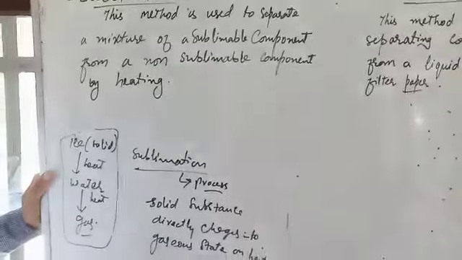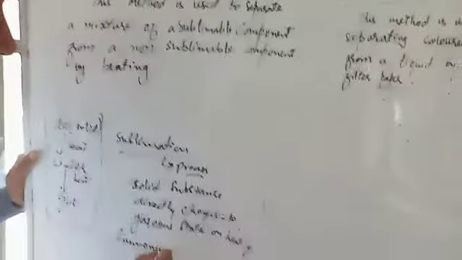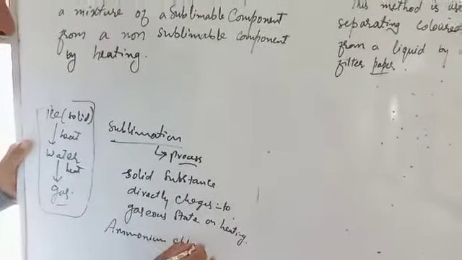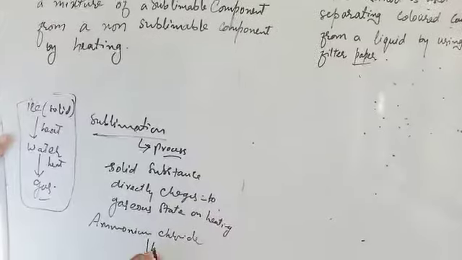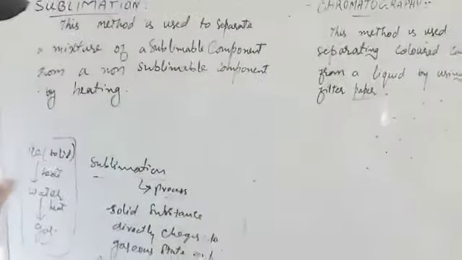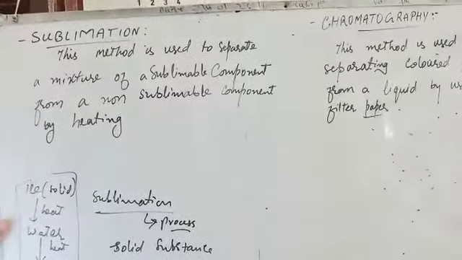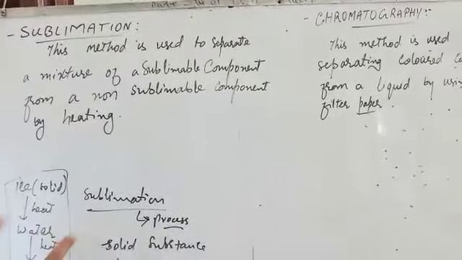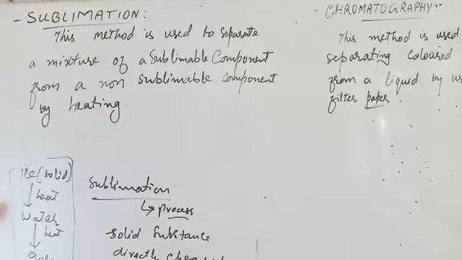But what happens in the case of ammonium chloride? When you heat ammonium chloride, it directly changes into the gaseous state without being converted into the intermediate state, that means the liquid state. That process is known as sublimation.